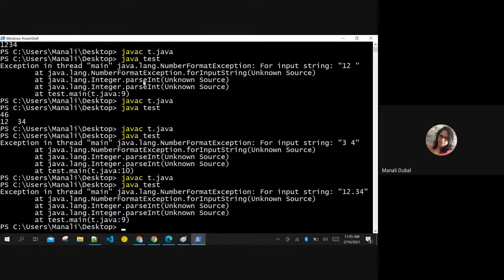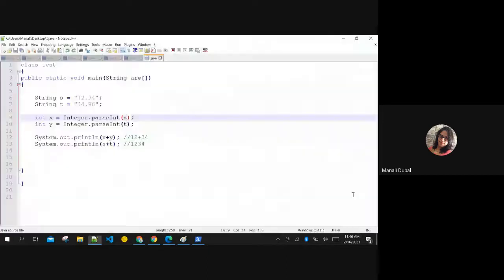Okay, see, again NumberFormatException. Did you see this? Because the point is actually a dot and a string, right? If you were to convert this to double, then you need to use which method here?